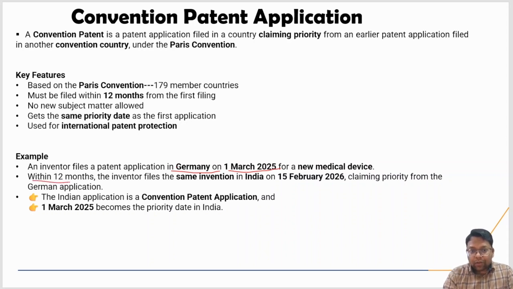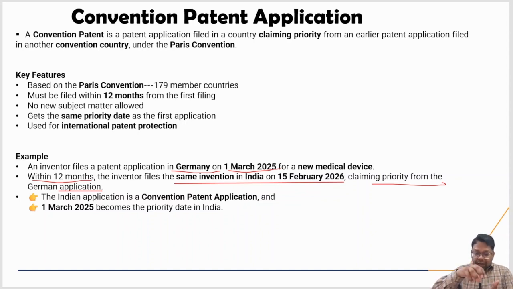12 months. Within 12 months he is going to file his patent application in India on 15th February 2026, claiming priority from the German application. So in India the patent application is a conventional patent application.